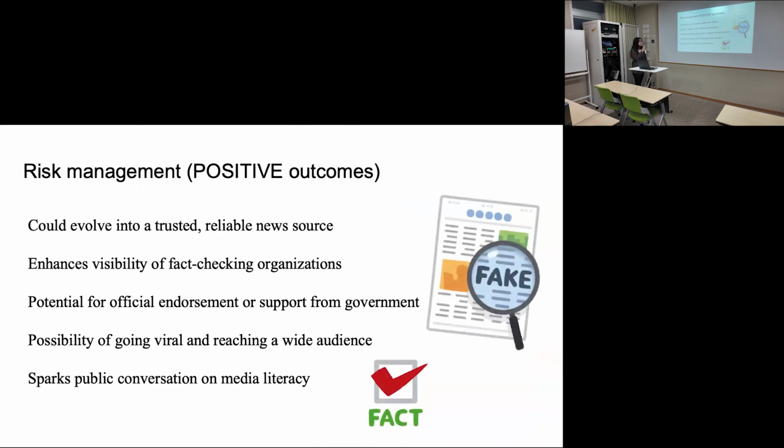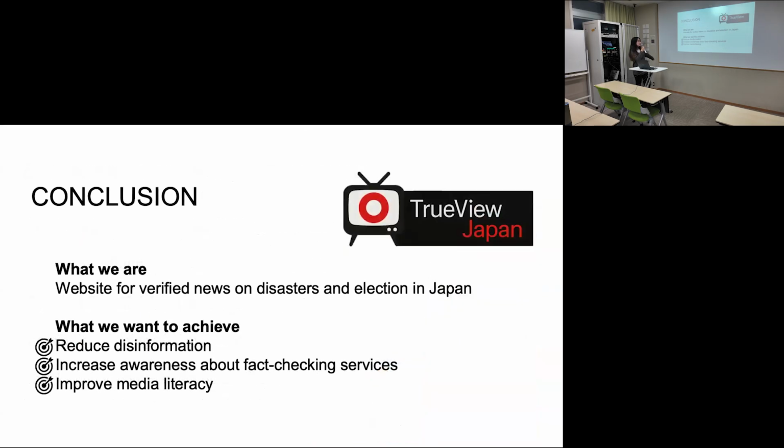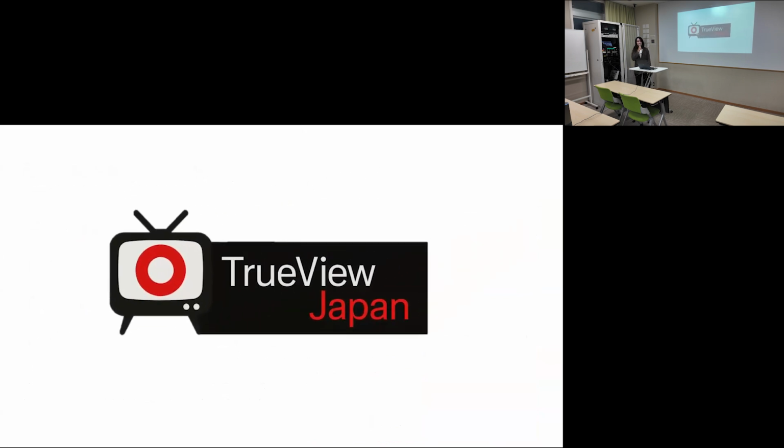In general, we hope that it will improve the media literacy of society and become a reliable news source. So who we are: a website for verified news on disasters and elections in Japan. What we want to achieve: we want to reduce disinformation, increase awareness about fact-checking services, and improve media literacy. That's all. Thank you.